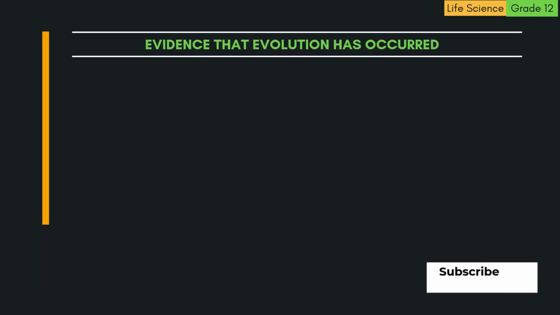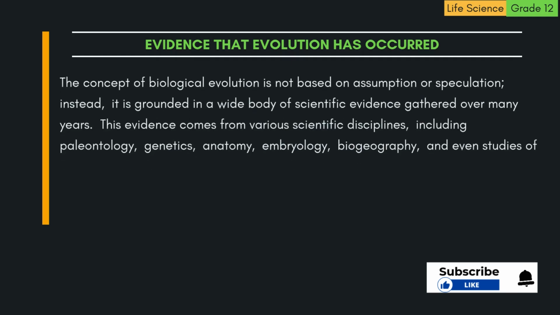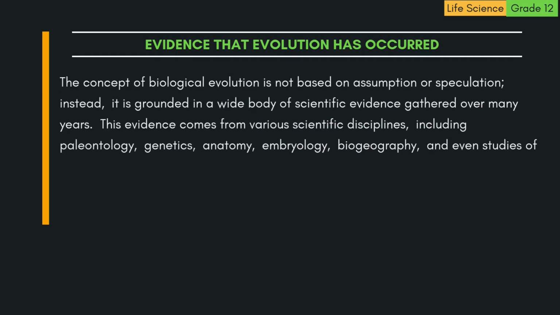Life Science Grade 12. Evidence that evolution has occurred. The concept of biological evolution is not based on assumption or speculation. Instead, it is grounded in a wide body of scientific evidence gathered over many years.